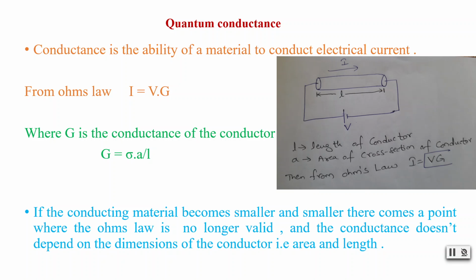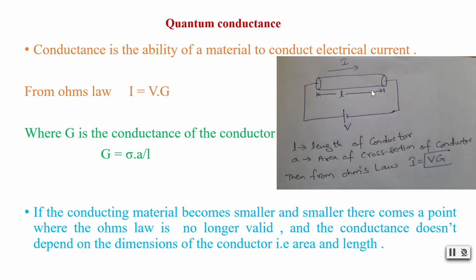And we know from Ohm's law that I is equal to V times G, and here G is nothing but the conductance of the conductor, whereas the conductance value G is equal to sigma A by L. So here sigma is conductivity, A is area and L is length. So this is for a bulk material. This is how we calculate conductance.